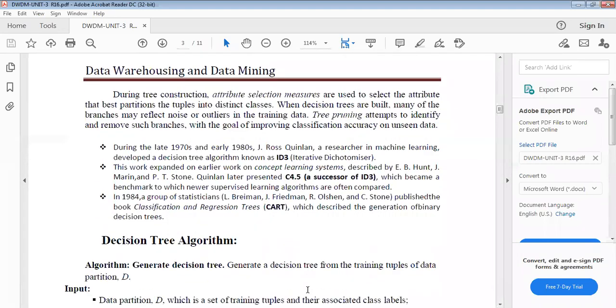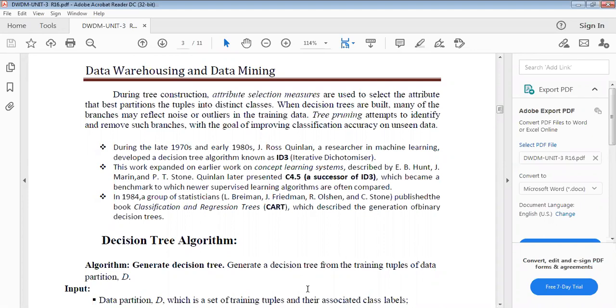During the late 1970s and 80s, a machine learning researcher developed a decision tree algorithm known as ID3, iterative dichotomiser. Later, the work was expanded on concept learning systems described by Hunt, Marin, and Stone.